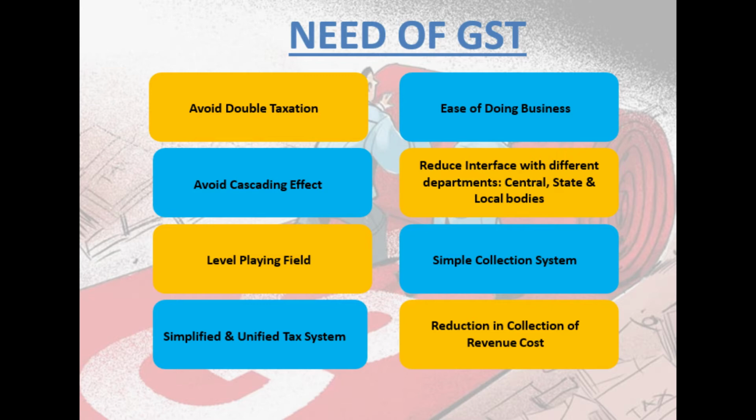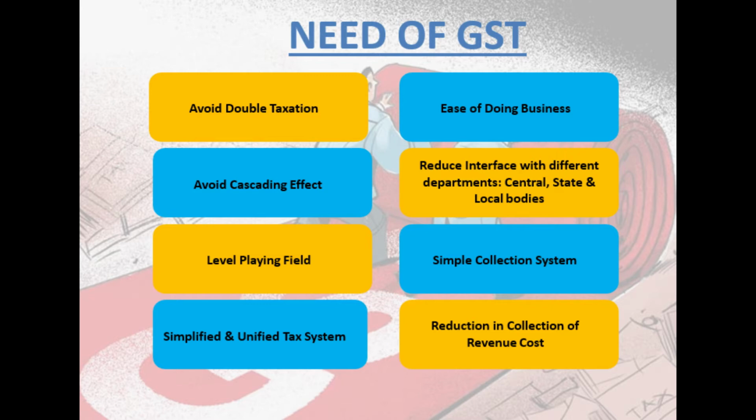Of course, in that there are two authorities, state GST and central GST. But again, the charge will be given to either of them. Either the state authority will assess you or the central authority will assess you. Both the authorities will not come to your doorsteps or your business premises. So, simplified and unified tax system.